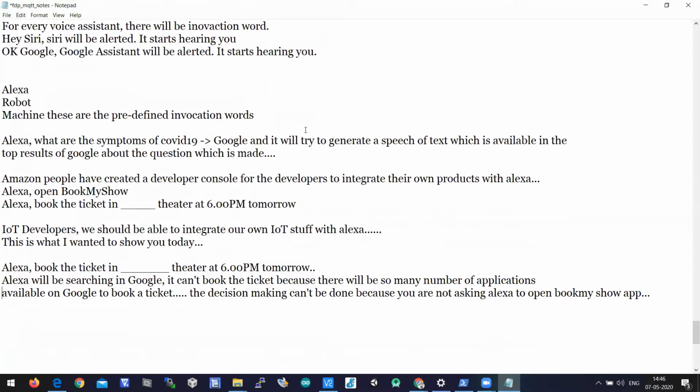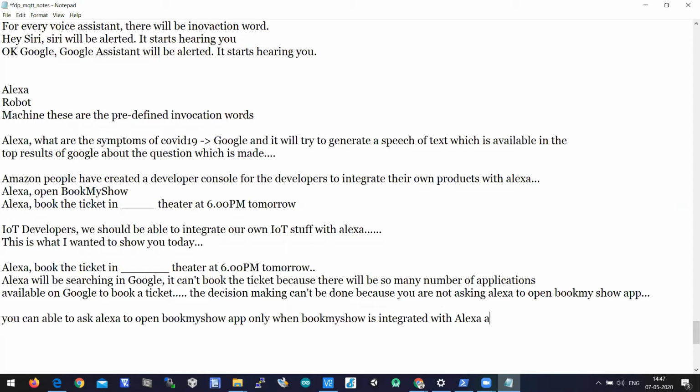So you can ask Alexa to open the Book My Show app only when Book My Show is integrated with Alexa as a skill. What is a skill?